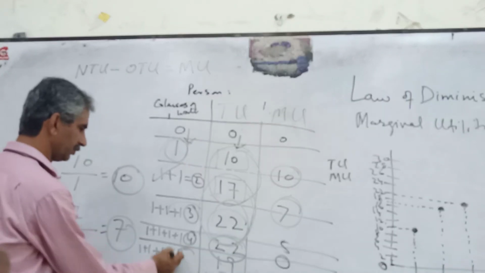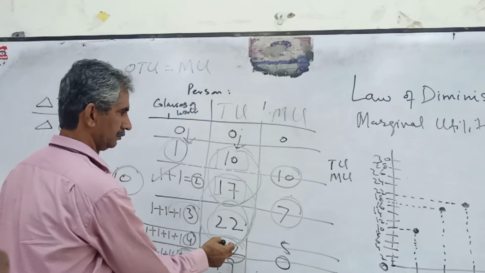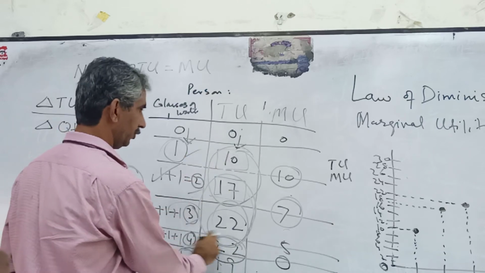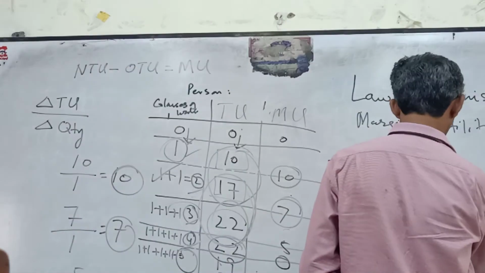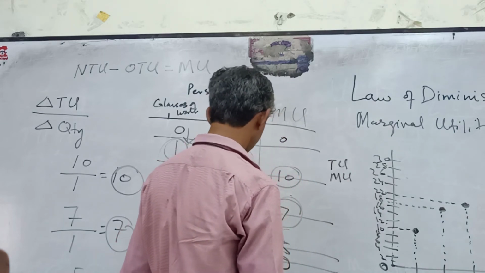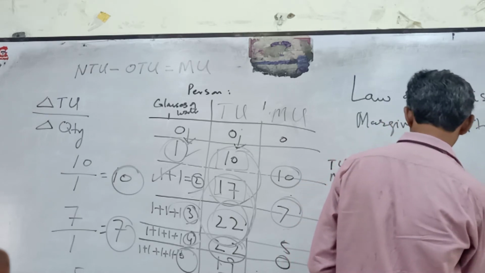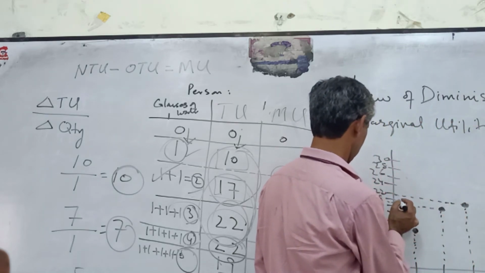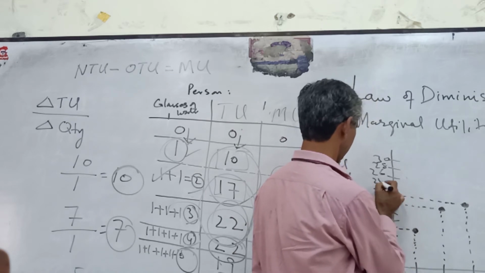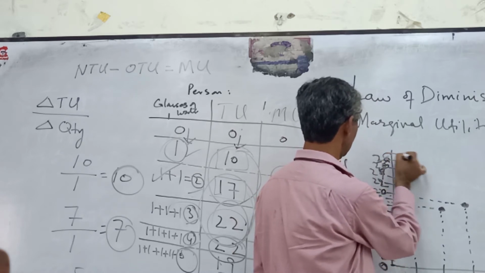When the person has consumed the fifth glass of water, first, second, third, fourth, the person has received -3. It means the fifth is 19. Sorry, 20 here, 22, 24, 26, 28 and 30.